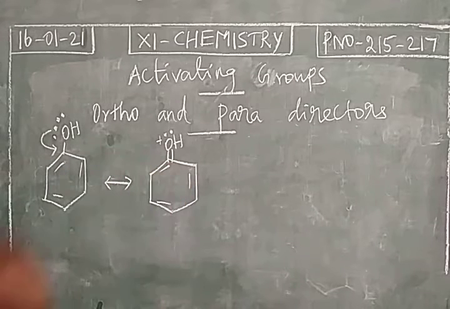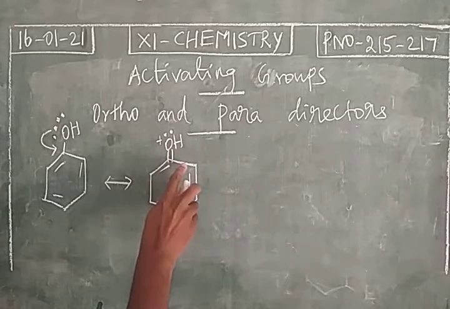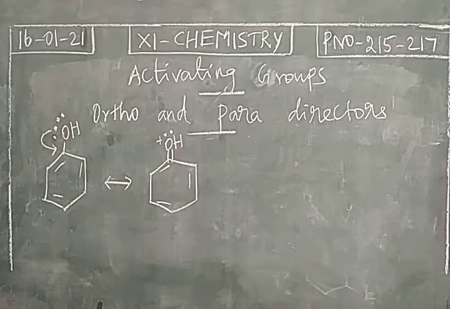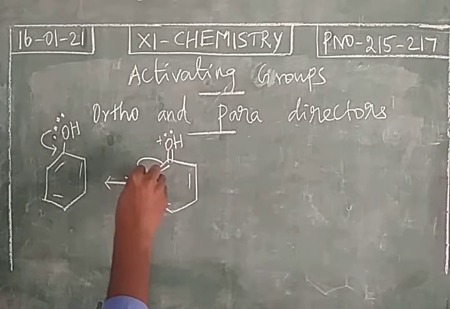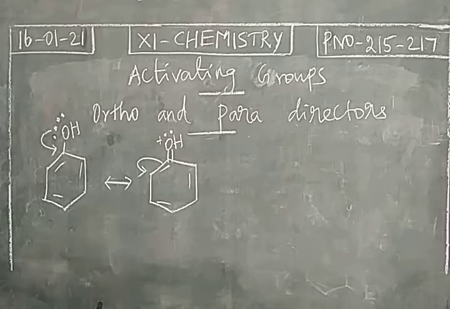Now consider this carbon. It should have only 4 covalent bonds. Due to the formation of the double bond, this carbon has totally 5 covalent bonds, right? 1, 2, 3, 4, 5. Around the carbon there should be only 4 covalent bonds. So this pi electron is moving here.